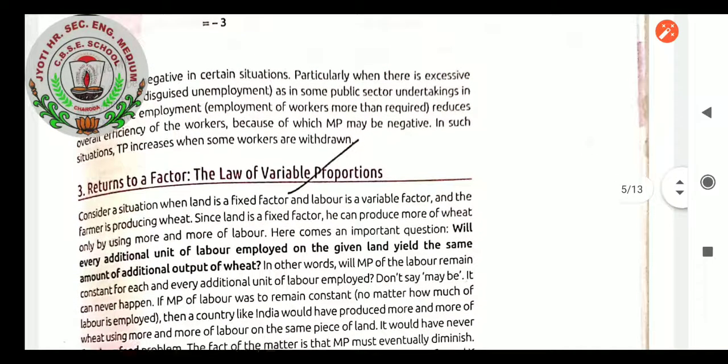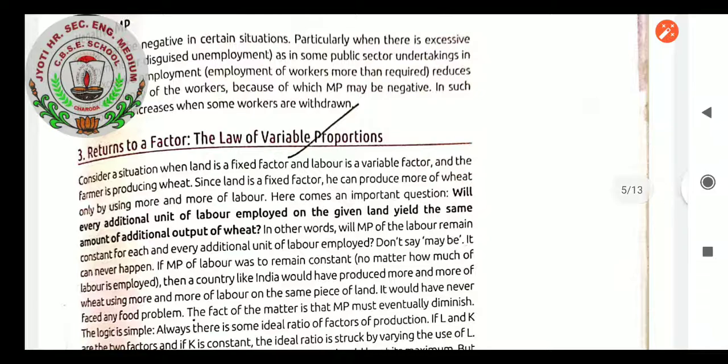Here comes an important question: will every additional unit of labor employed on the given land yield the same amount of additional output of wheat? In other words, will MP of the labor remain constant for each and every additional unit of labor employed? Don't say maybe, it can never happen. If MP of labor was to remain constant, no matter how much labor is employed, then a country like India would have produced more and more wheat, because here the piece of land is constant but labor is in excess capacity, as we can see.